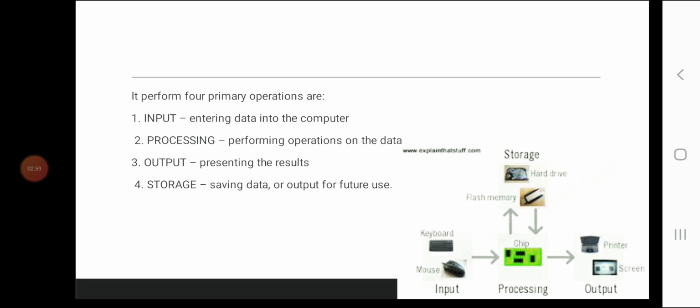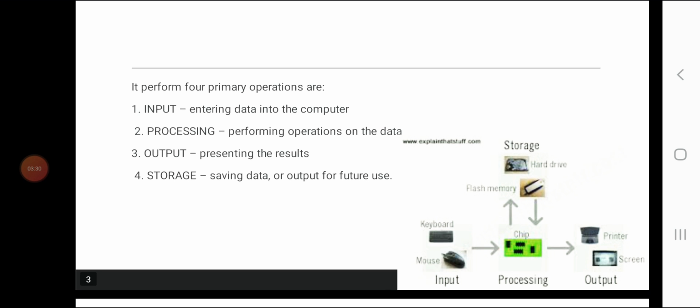The fourth step of the information processing cycle is storage. It stores data, information and programs used by the computer system. It is performed using different storage like hard disk drive, CD, DVD and USB flash memory. You can see that storage devices include hard drive, flash memory, okay? And input is keyboard, mouse; processing is the chip; output is like printer, screen.